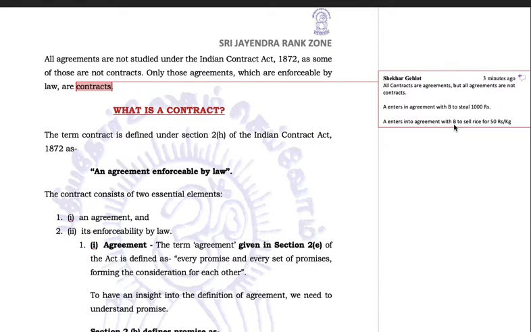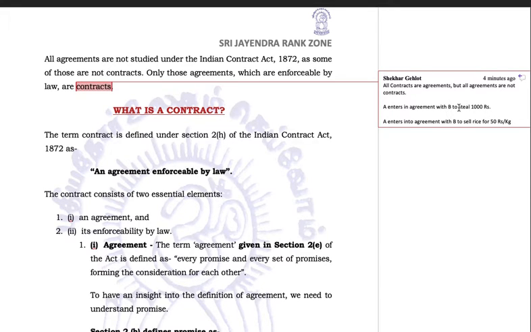So in this case, definitely this person A can go to the court and say, enforce this agreement and direct B to sell the rice to me. Now the court can do that in this case because the object is lawful. There's nothing wrong here. It's a commercial case. Okay, so you understand this is a contract. This is purely an agreement, not more than that.